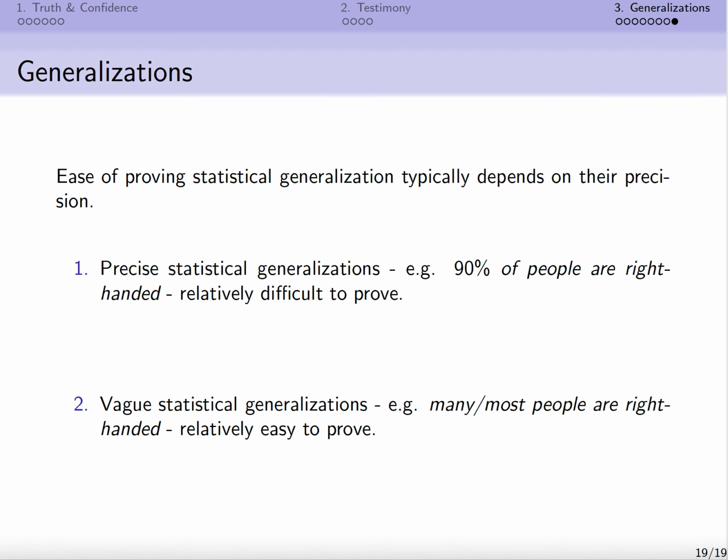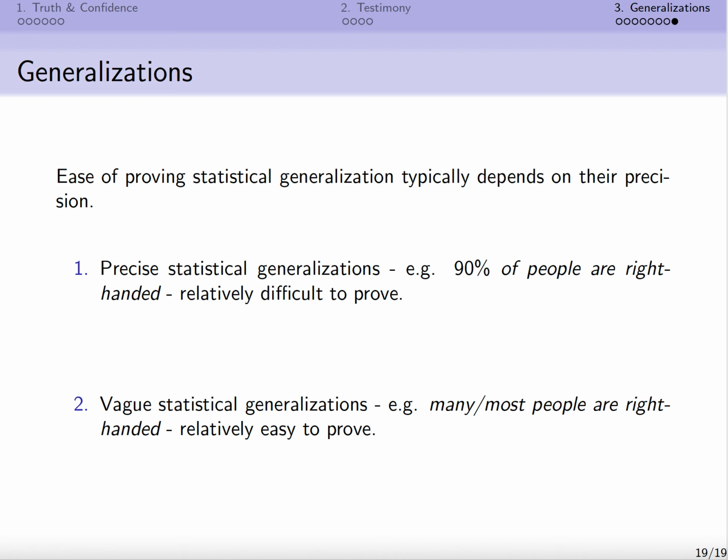So the moral here is that many arguments involve generalizations as premises, sometimes universal generalizations, sometimes statistical generalizations. And there are challenges associated with acquiring evidence or establishing these generalizations. Some sorts of generalization are harder to establish than others.